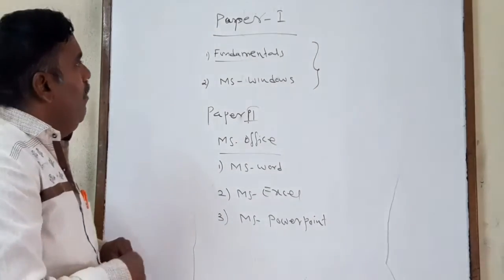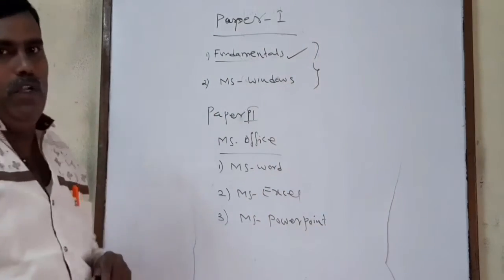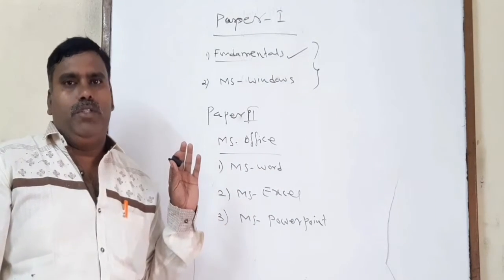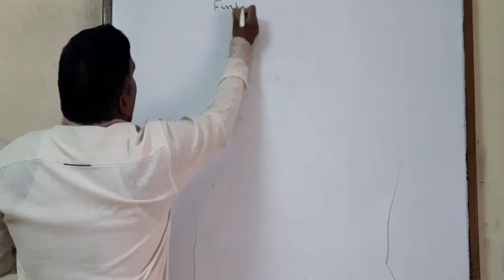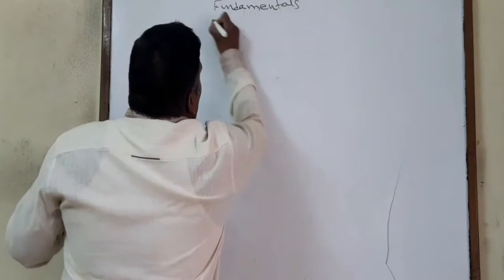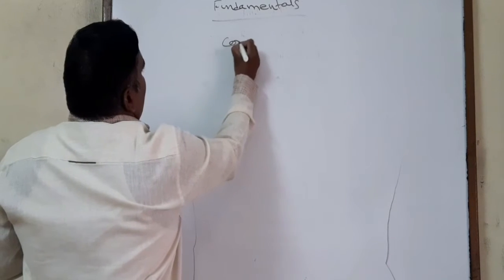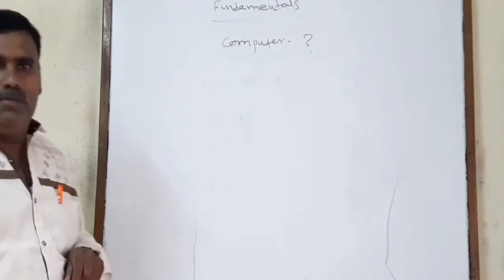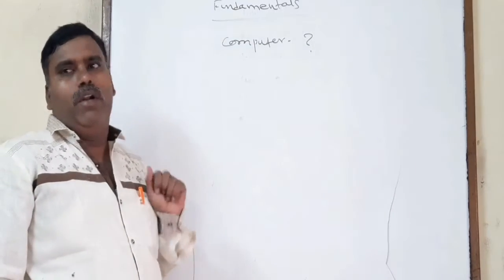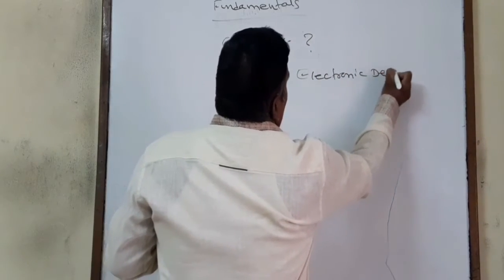So we'll go for the fundamental topic now. We'll start fundamentals of computer. This is paper 1 of the MS Office syllabus. In fundamentals, the first thing is: what is a computer? A computer is an electronic device.